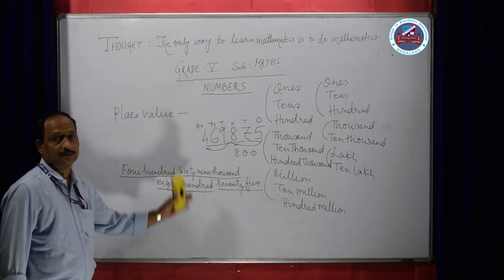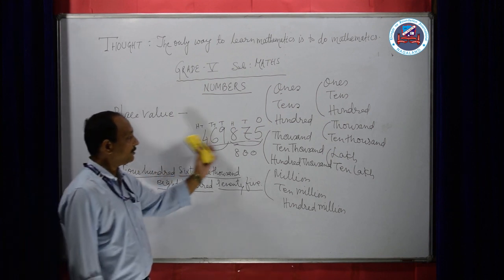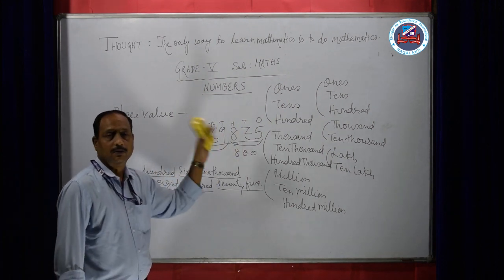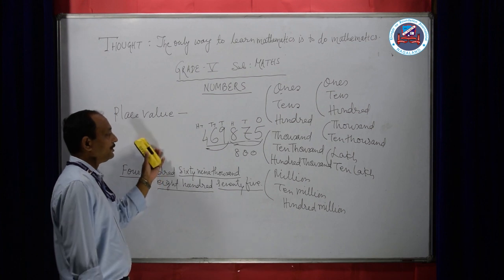Now we have written this number in figures, and so on we can write down any number, whatever number we used to write.